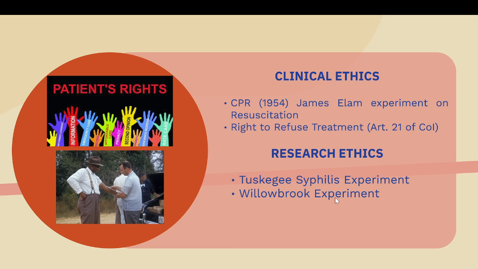About 300 Negroes who were suffering from syphilis were selected, and they were given certain drugs without taking their consent. They started doing research keeping in mind the money they were going to get, and this was done without the notice of the public, even the government.